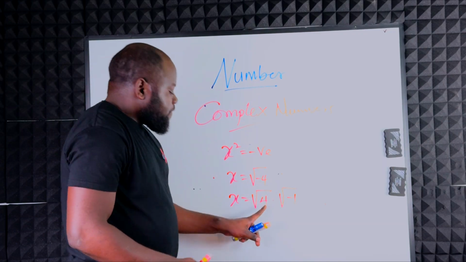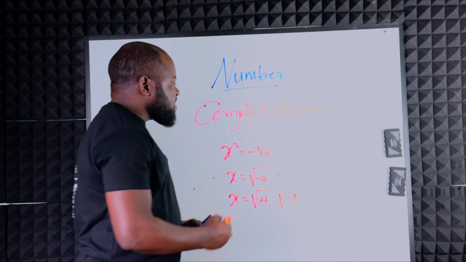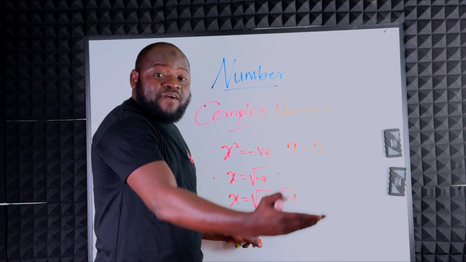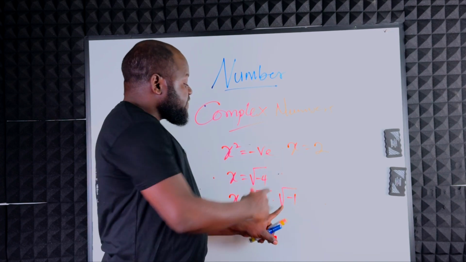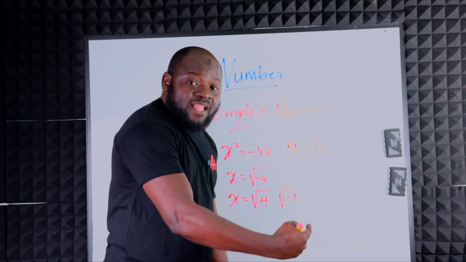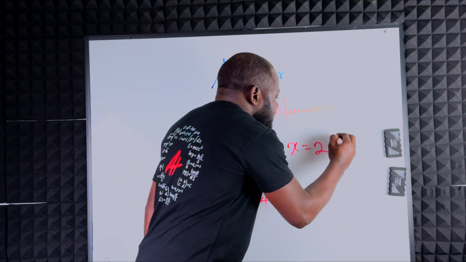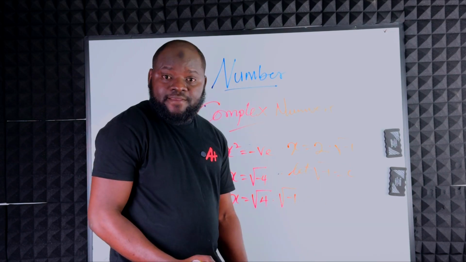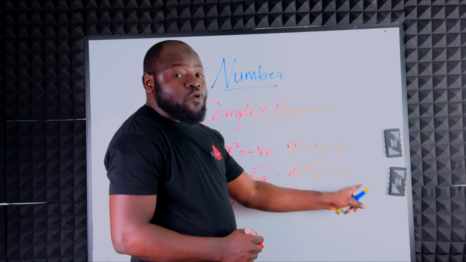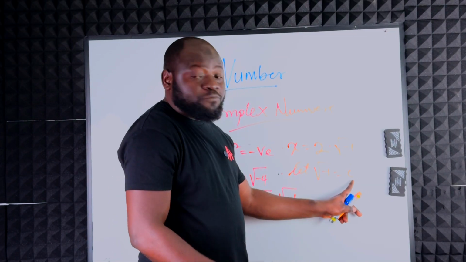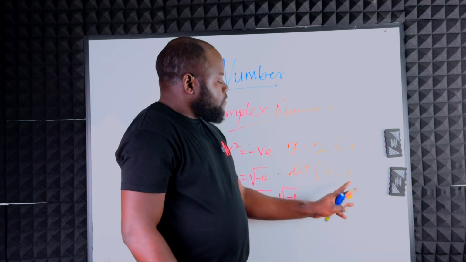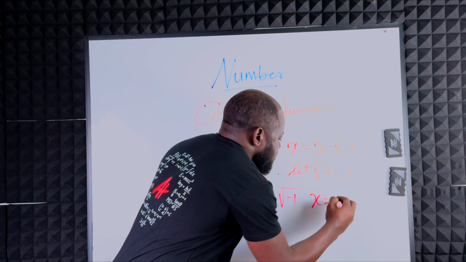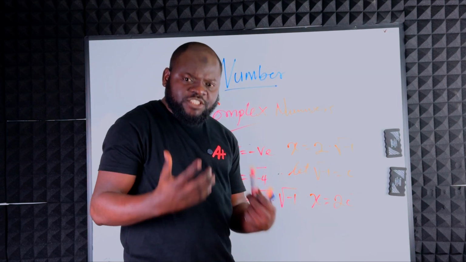If you press your calculator for square root of 4, you definitely get that your answer is 2. That simply means that 4 is not having the problem, but the negative. Because if you press square root of -1, you will have syntax error or math error. So how do we do that? We say, let the square root of -1 equal i. For engineering students, you can write it as j. Either j or i, we are still referring to the square root of -1. That simply means that x is equal to 2i. Do you get that now?